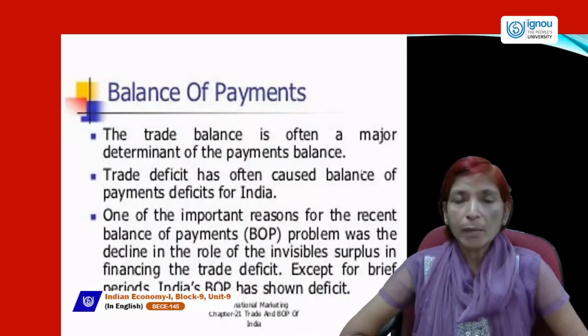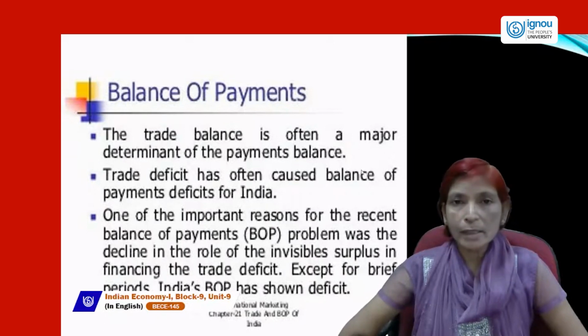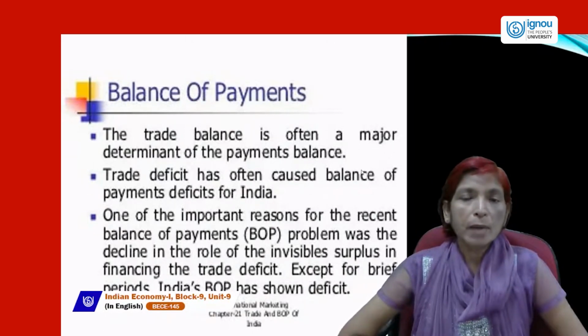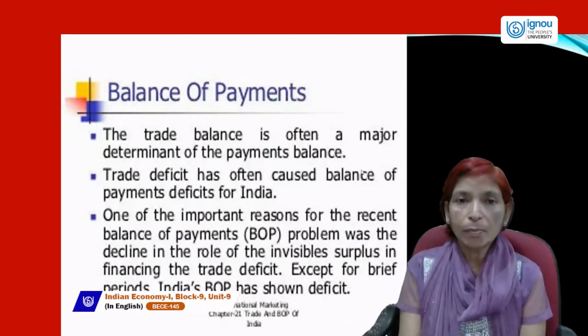Because balance of payment is a systematic record of all the economic transactions of goods and services, like exports and imports. If we do trade with the rest of the world and include all types of goods and services in this trade, then we can calculate balance of payment. So balance of trade and balance of payment are both different concepts.